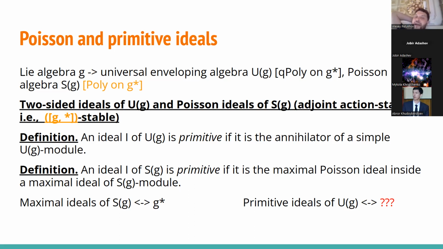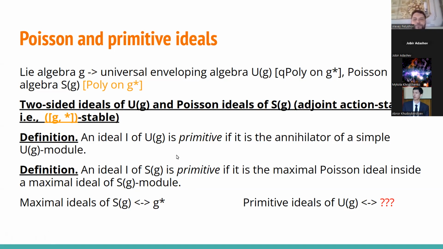So it might be that these definitions are not very familiar to each other, but it's easy to check that a simple left module can be identified with a maximal left ideal, and then its annihilator is the maximal two-sided ideal inside this maximal left ideal. And from this point of view, the first definition and the second one look a bit familiar.